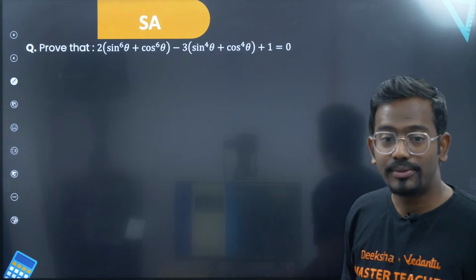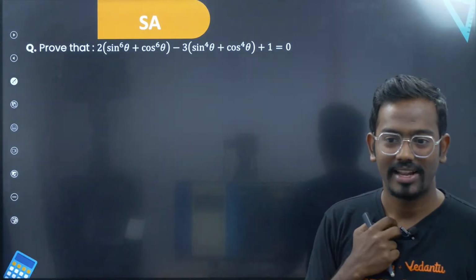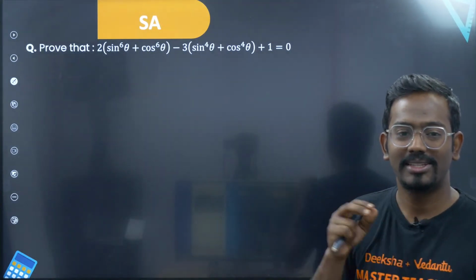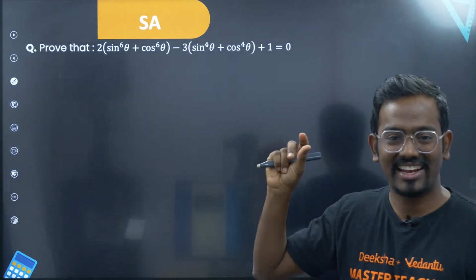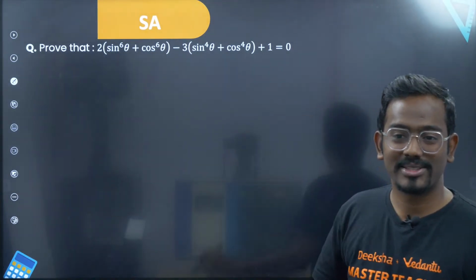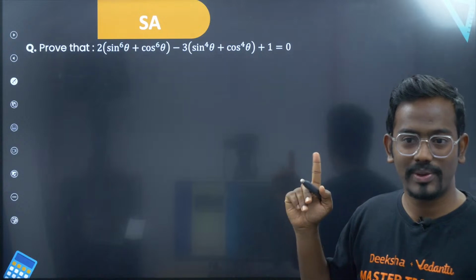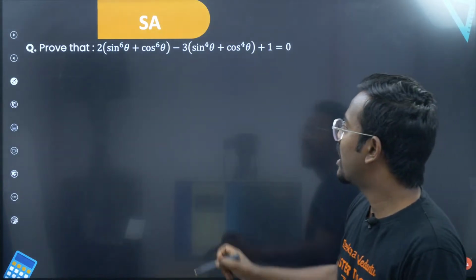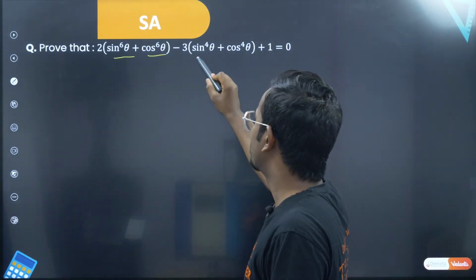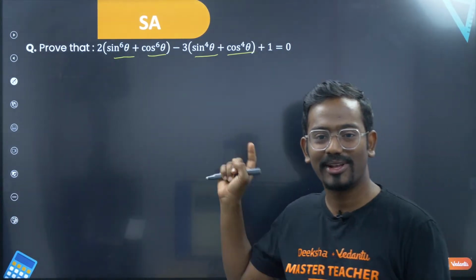Okay, I want you to tell how to solve this question. I want you to type, sir, this is the method to solve. Just type that and tell me how to solve this question. So this is one of the most important questions that you have. Okay, you have sine power 6, cos power 6, sine power 4, cos power 4. With the knowledge of your algebra, you can solve this question.